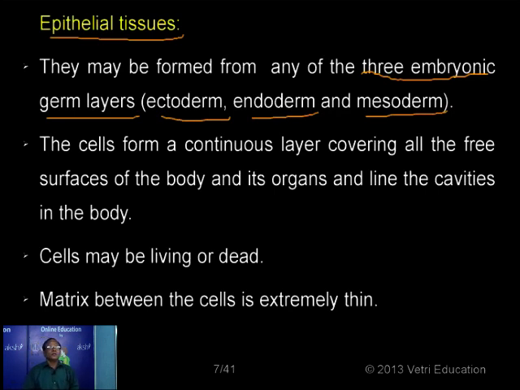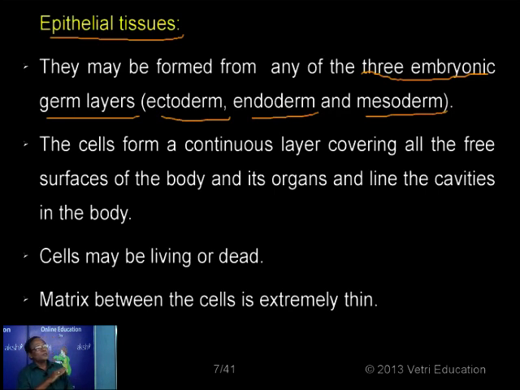Now, when I am taking the epithelial cells, the cells are normally arranged in a single layer or in many layers. They are arranged close together without any intercellular spaces. Between the cells we don't have any intercellular space. The cells are tightly packed. So that is why I say there is no intercellular substance between the epithelial cells normally.